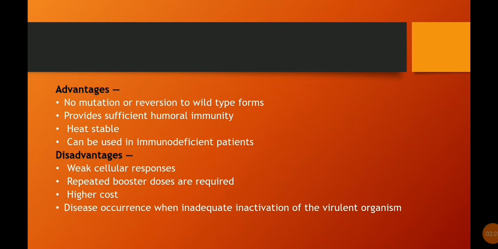There are some advantages. First is no mutation or reversion to wild type forms, provides sufficient humoral immunity, heat stable, can be used in immunodeficient patients. Disadvantages include weak cellular responses, repeated booster doses are required, higher cost, and disease occurrence when there is inadequate inactivation of the virulent organism.